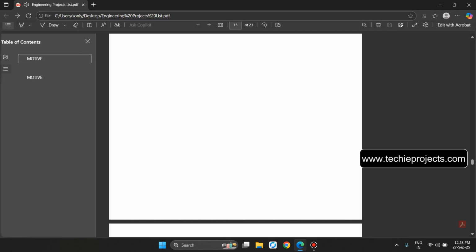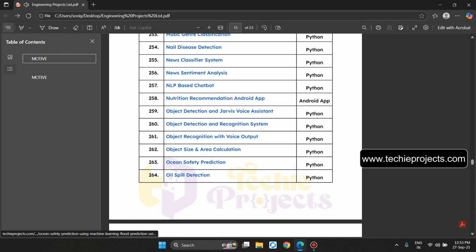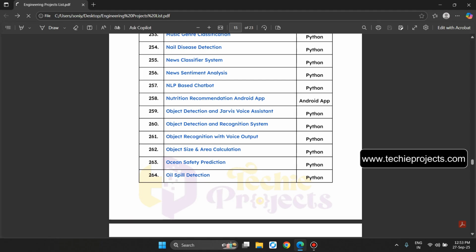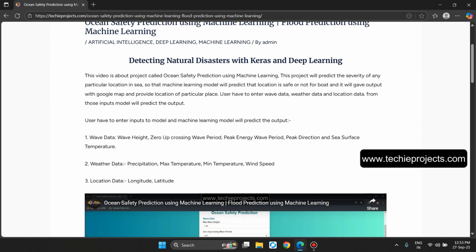Let's go back. Now the point number 263, ocean safety prediction. Let's click on it. Detecting natural disaster with Keras and deep learning. This video is about ocean safety prediction using machine learning. This project will predict the severity of any particular location in the sea, so the machine learning model will predict whether that location is safe or not. For both, it will give the output with Google Map and provide the location of the particular place.